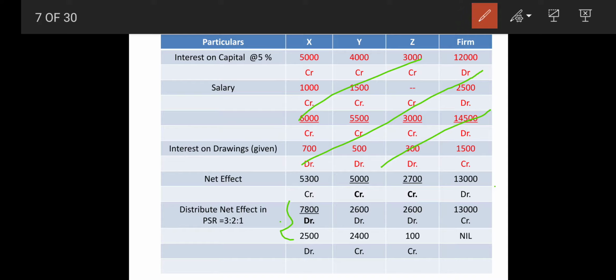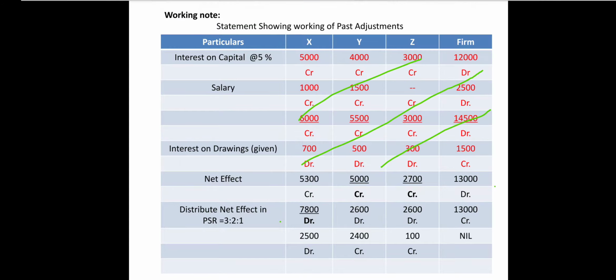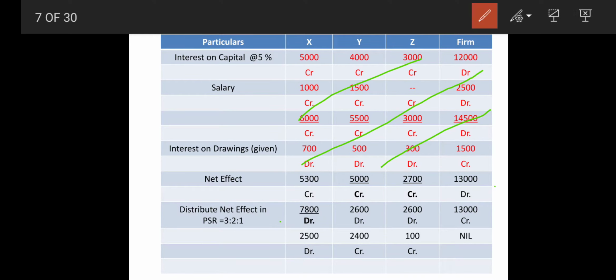So 5,300 credit, of which he has 7,800, more loss in the sum, right? So it will have a debit sign because the debit sign is greater. As I told you, whichever sign is greater, we have to put down over there. So here debit sign. Same way, how 2,400 came we understood, but which sign is more?